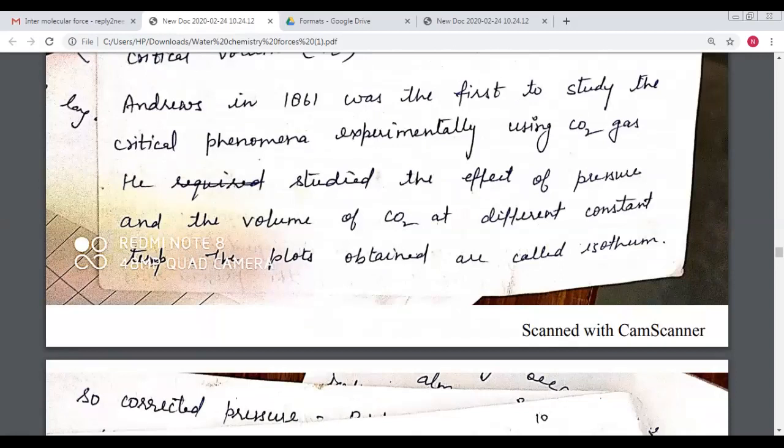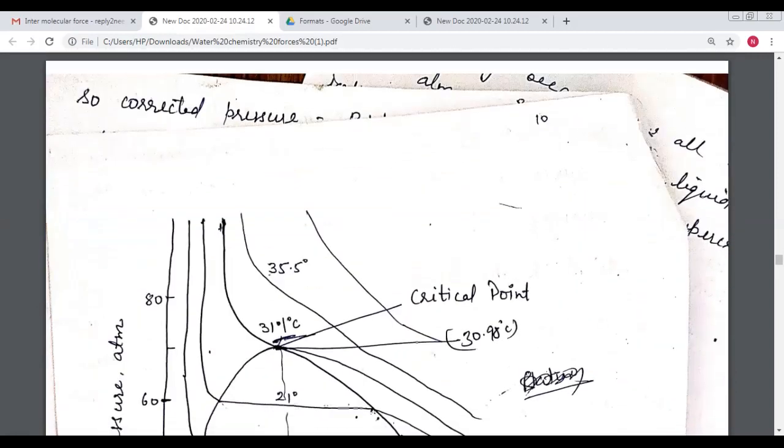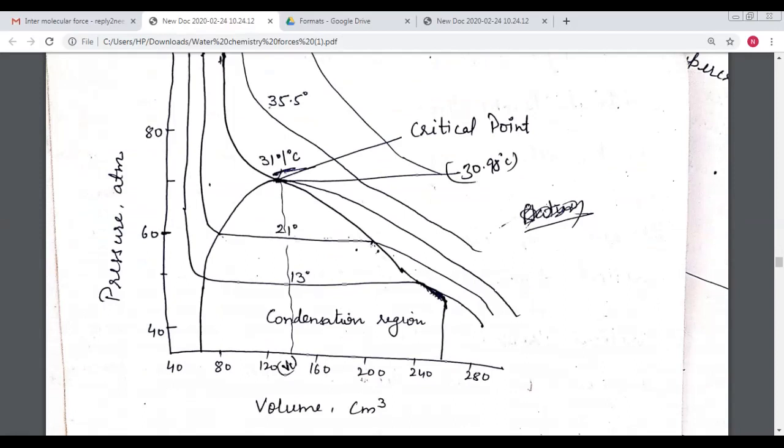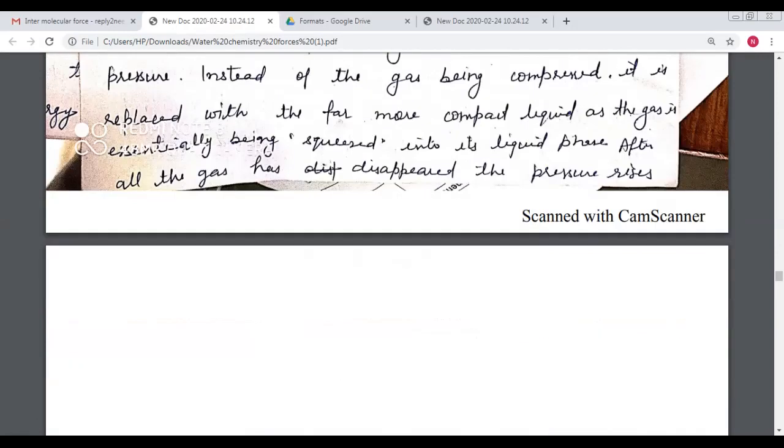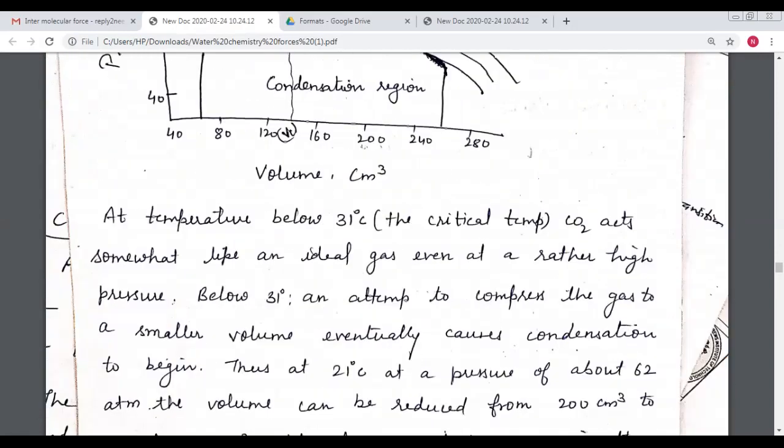Who was the scientist? Thomas Andrews was the first who, in 1861, explained the critical phenomena by using carbon dioxide gas. The critical point means critical temperature, critical pressure, and critical volume. The values of these are the critical phenomena, so that we can explain all the topics.